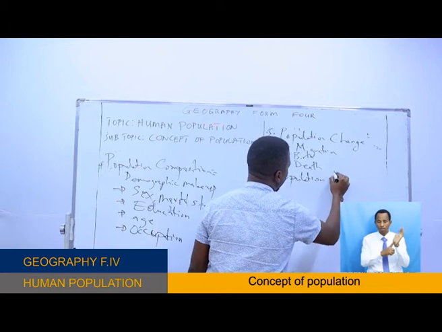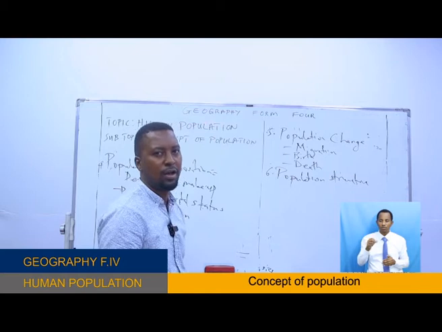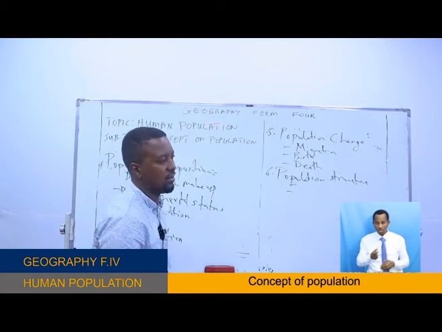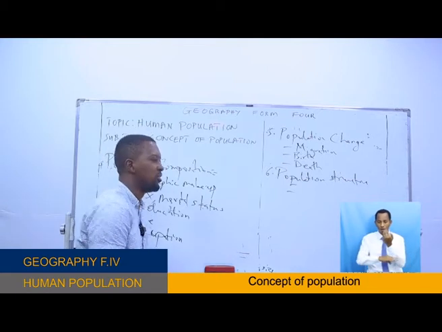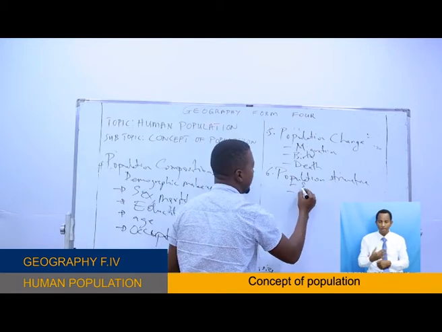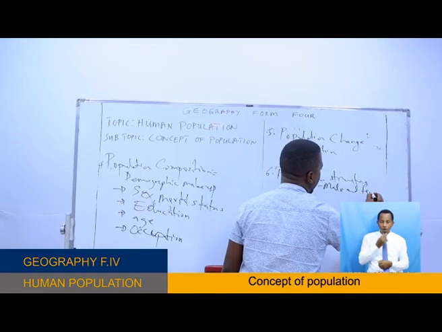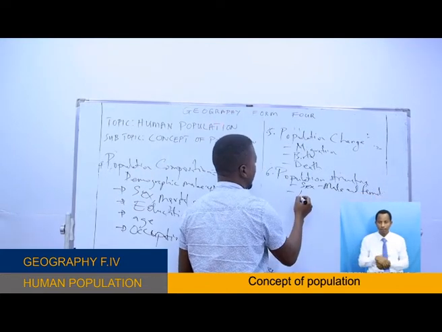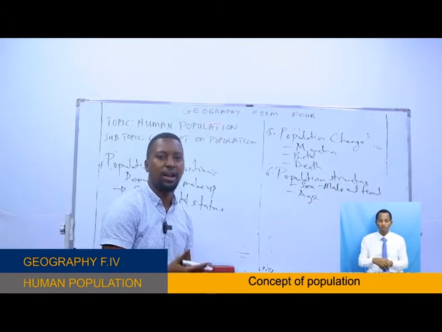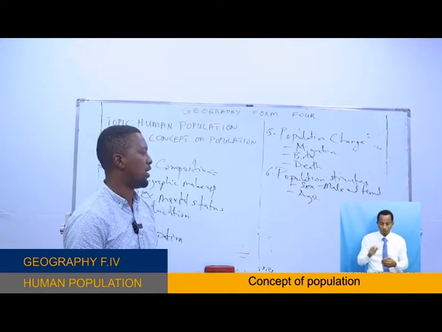Population structure. Under this population structure, we concentrate on age and sex. This is just a composition of population determined by the number of males and females. So sex, which means male and female, and age. When we look at age here, we concentrate on the working class and non-working class, or working group and non-working group.